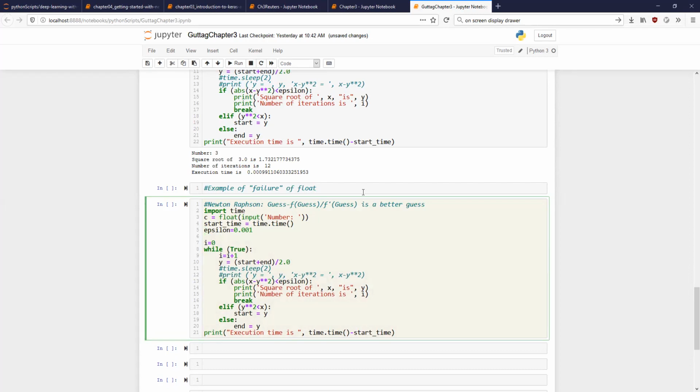So what is my initial guess? Let us start with C by 2. C by 2 is not a really bad guess. Do you agree? Yes, sir. Okay. So let us call that x0. x0 is equal to C by 2.